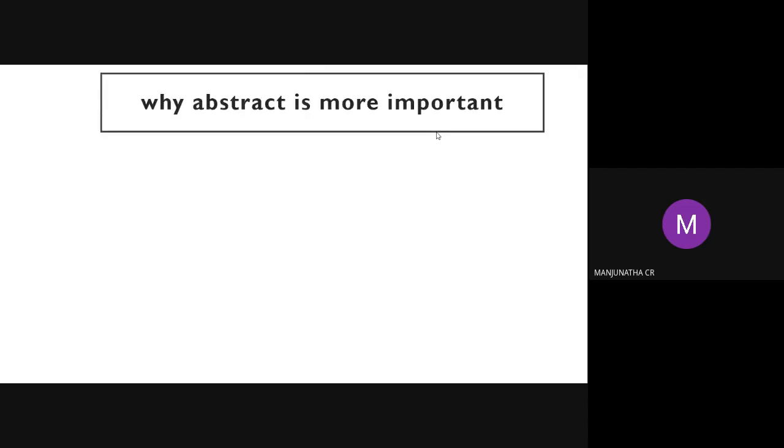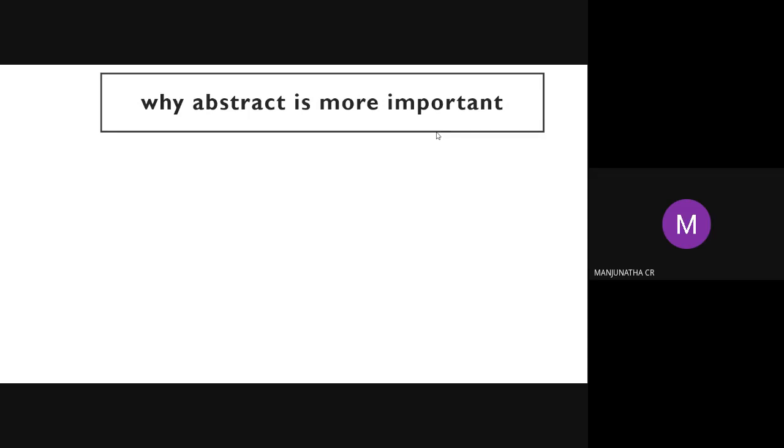Why, for the article, is the abstract more important? While publishing an article, editors usually won't go through the whole paper. They will first see the title and the abstract. If they are not satisfied with the abstract, obviously they will reject it directly without sending it to a reviewer. Even though your research is good, your experimental design is good, and you put in a lot of effort, they will reject the paper.